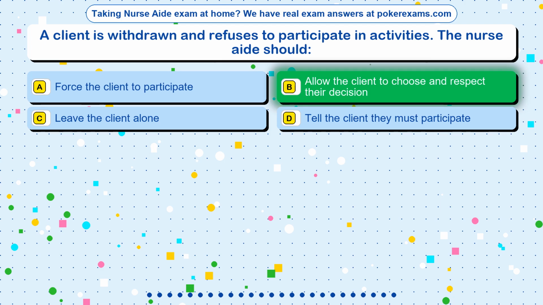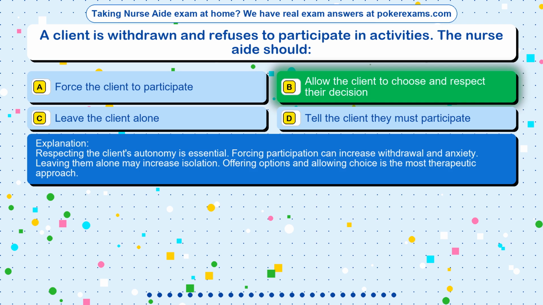The correct answer is option B, allow the client to choose and respect their decision. Respecting the client's autonomy is essential. Forcing participation can increase withdrawal and anxiety. Leaving them alone may increase isolation. Offering options and allowing choice is the most therapeutic approach.